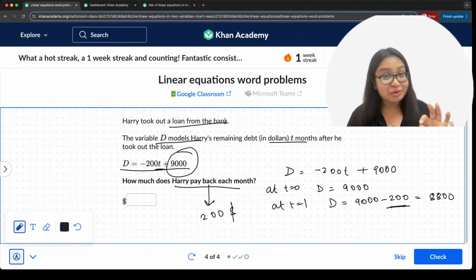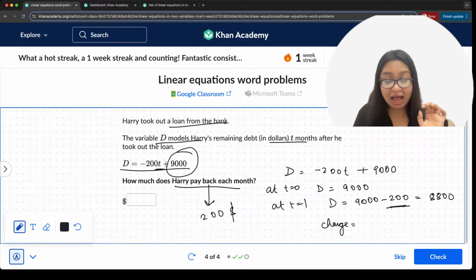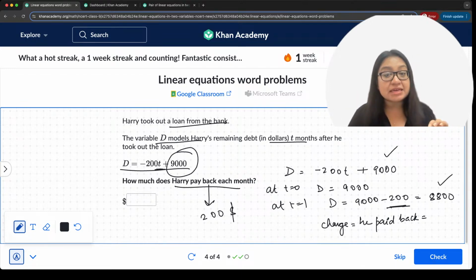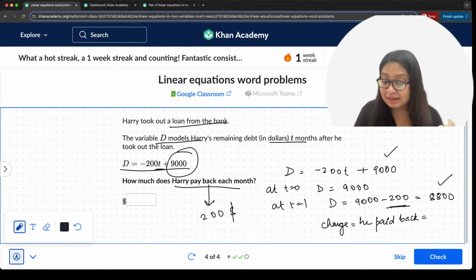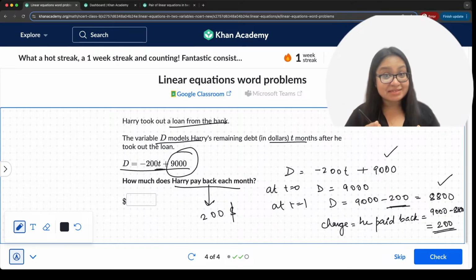Okay. Do you see that? The change that happened, the change is equal to the amount he paid back. He paid back, which is equal to how much? The difference between 9,000 minus 8,800, which is equal to 200. Does that make sense?